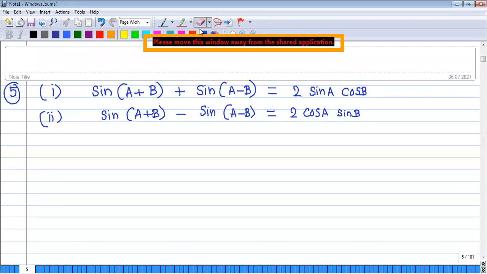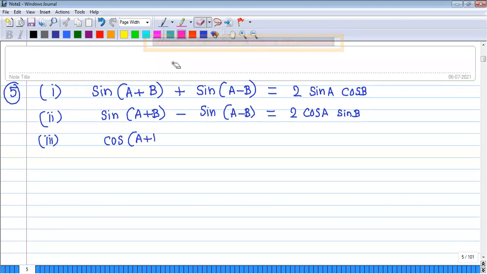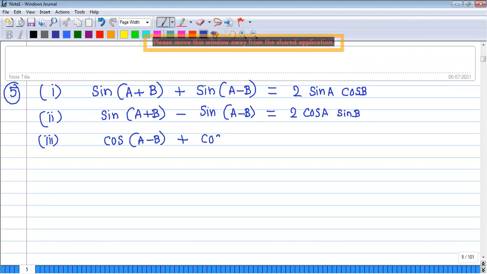So next, let us move to the third one. Sorry, I made a mistake. Cos of A minus B plus cos of A plus B is equal to 2 cos A cos B.